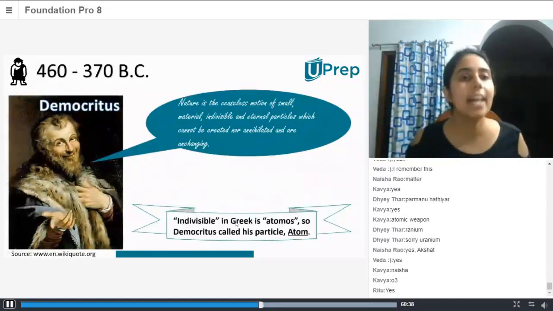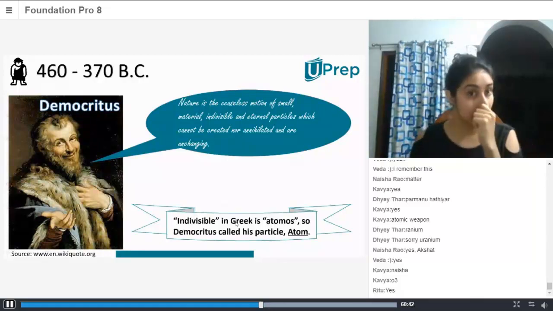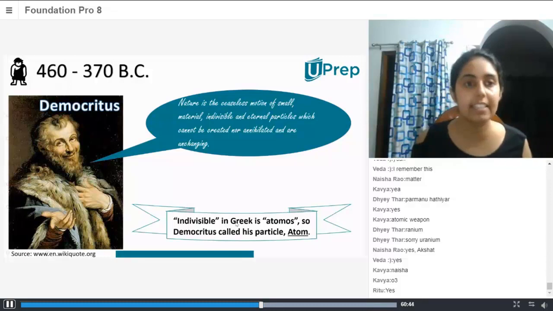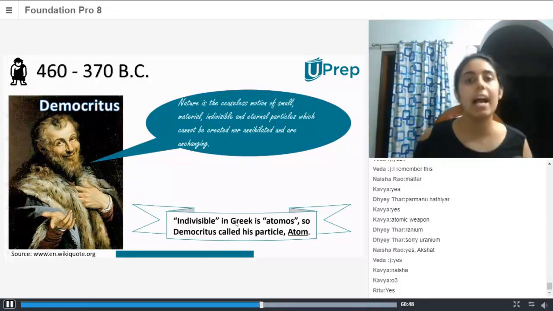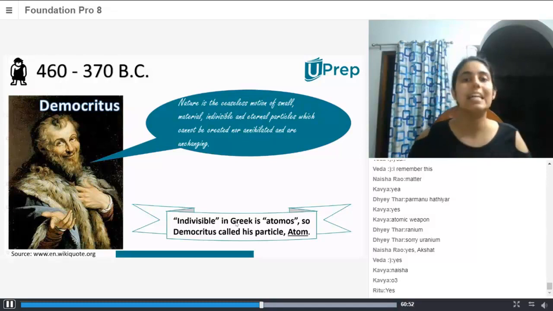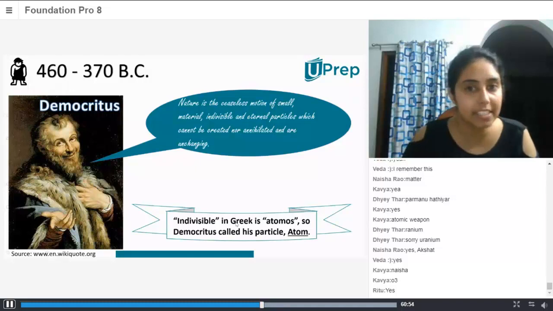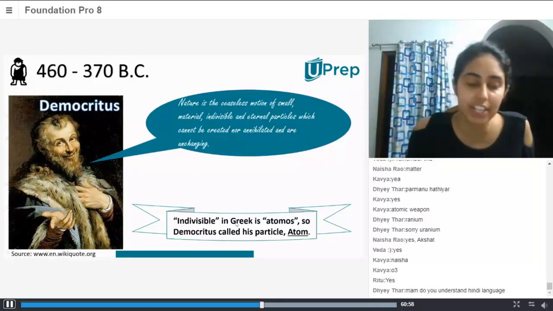All right, so now we go on to 460 to 370 BC. Then there was this scientist called Democritus, and he said that nature is the ceaseless motion of small material, indivisible and eternal particles which cannot be created nor destroyed and are unchanging.